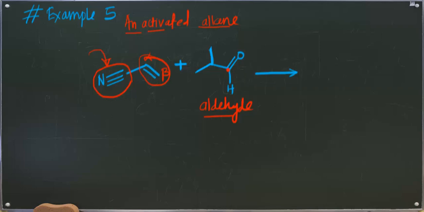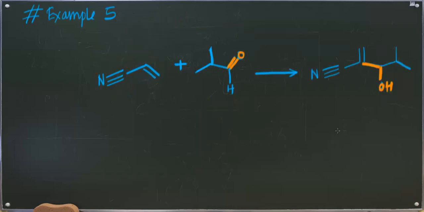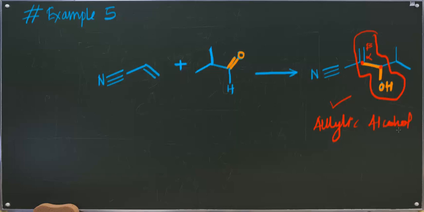So the expected product here is something like this, where this is your alpha carbon, this is your beta carbon, and the new bond is the coupling between this alpha carbon and the carbonyl carbon of the original aldehyde. So this is the expected product that we are getting, which is the formation of an allylic alcohol.